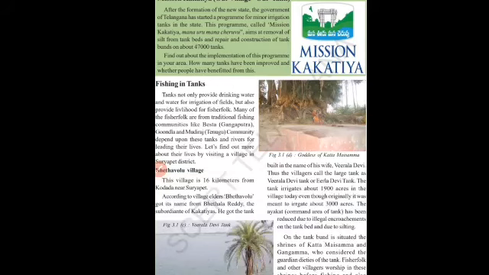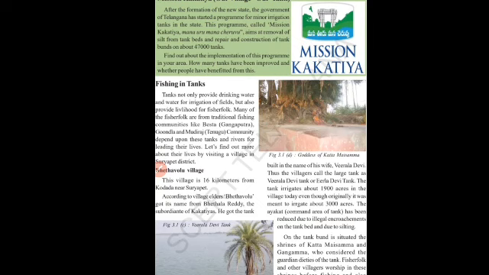Okay. So what is the aim of this Mission Kakatiya? Removal of silt from the tank beds. Already we discussed at the beginning of the lesson that villagers used to remove the silt from the tank bed. Later on they all neglected it, isn't it, students? So the aim of this Mission Kakatiya is that they should remove the silt from the tank bed and repair and construct tank bunds. So how many tanks are neglected in our Telangana? 47,000 tanks. So the aim of this mission is to remove the silt from the tank beds and construct the tank bunds.